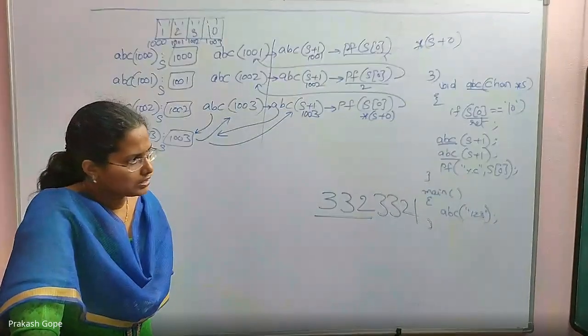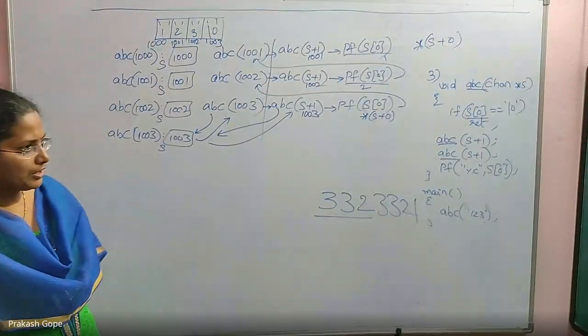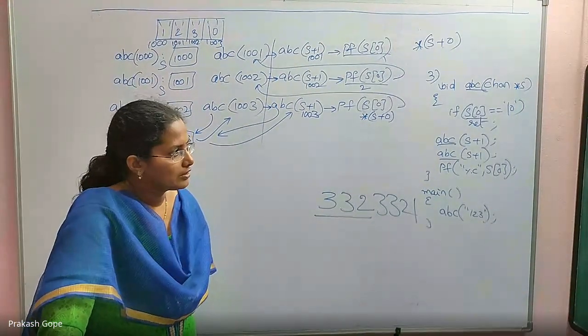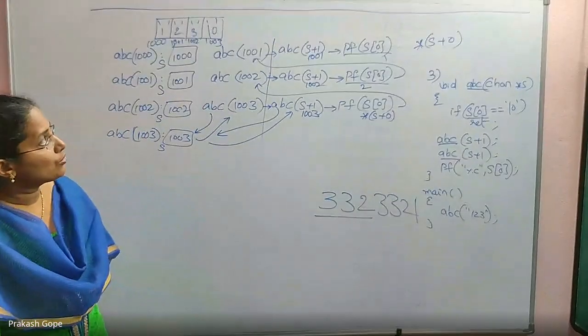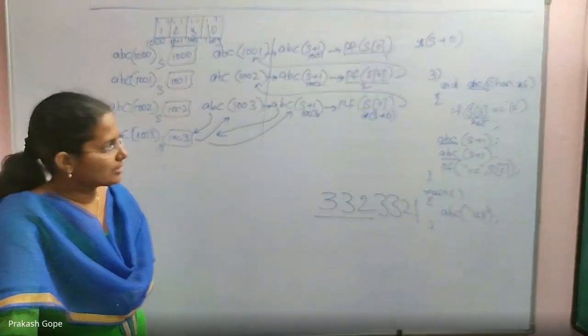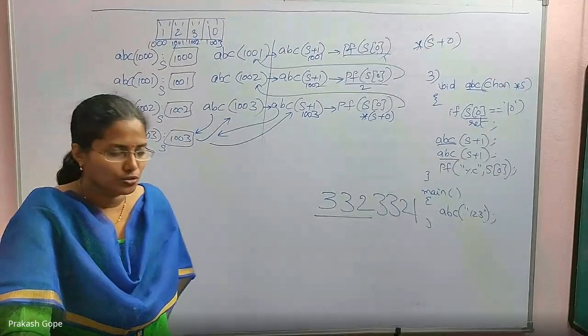There are 2 calls in ABC. Both the calls are doing the same thing because there is no change in the array. Whatever the first call is doing, the same thing is done by the second call also.